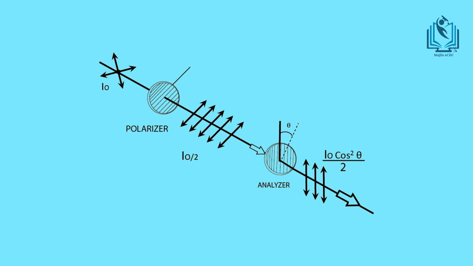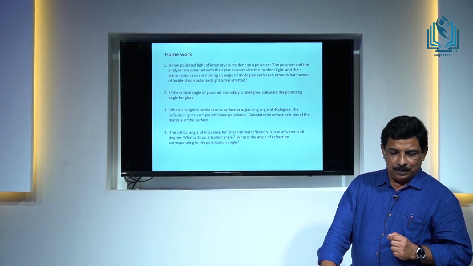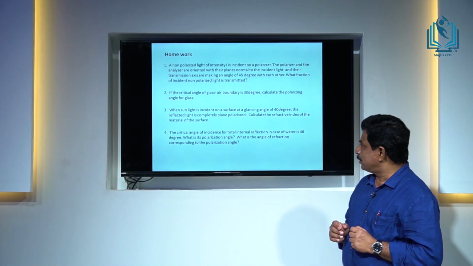Then that plane polarized light is incident on another Polaroid we call the analyzer, and the emergent intensity is I0 cos squared theta divided by 2, where theta is the angle between the crystallographic axis of the polarizer and analyzer. So that is the topic for today.